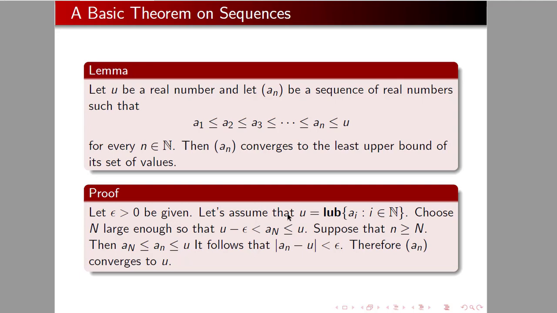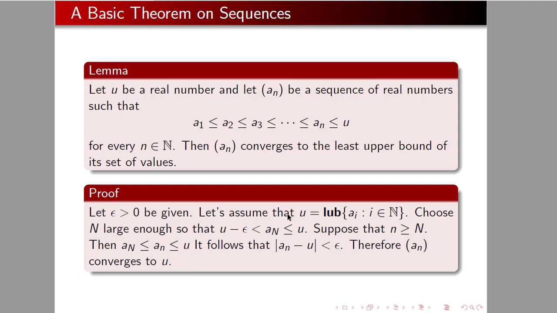We have to show that we can make our sequence closer to its target value than that number. Now let's assume that this number U is the least upper bound of the a_i. Just to keep from coming up with new letters all the time, I've used the U and say it's the least upper bound.